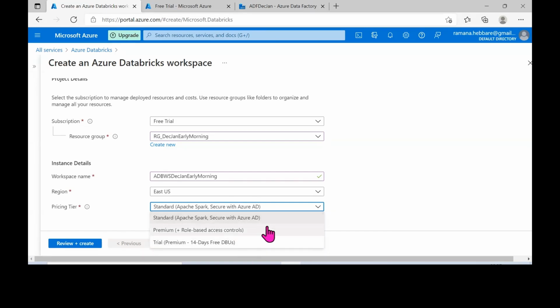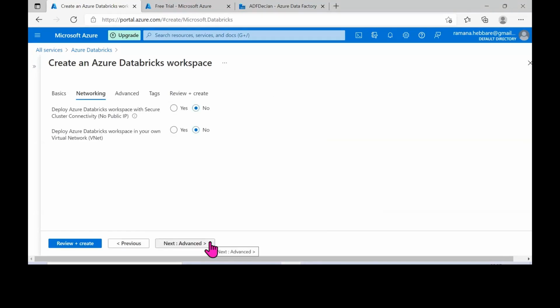If you choose standard or premium, based on the tier which you have chosen, you will be getting a few features. And if you choose premium, it is on top of your standard, and this will obviously be a little more expensive per DBU. We have something called Databricks units, so based on that, we will be charged. For whatever service you are using, you will be charged on that particular service.